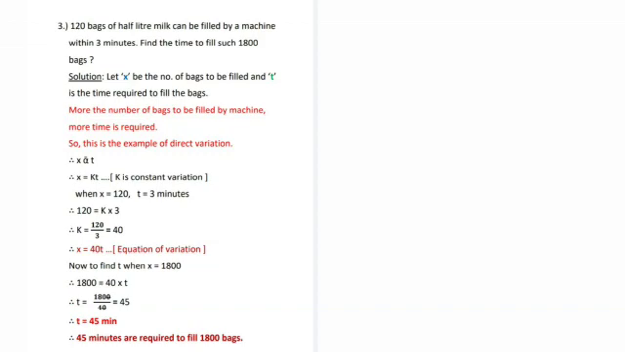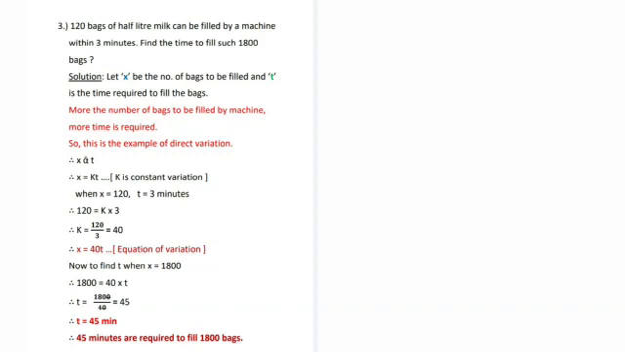Now when x is 120, t is 3. So 120 is equal to k into 3. So k is equal to 120 divided by 3, which is equal to 40. Therefore x is equal to 40t, equation of variation, correct?